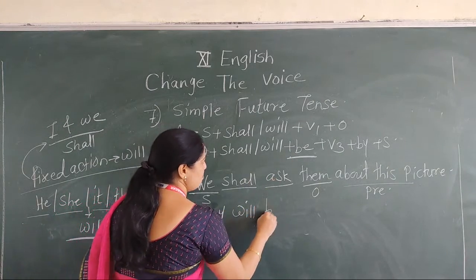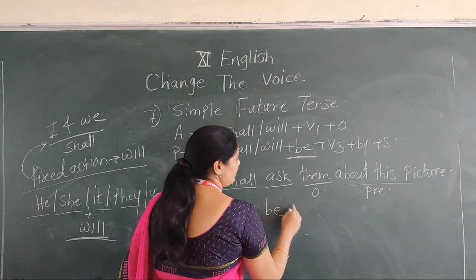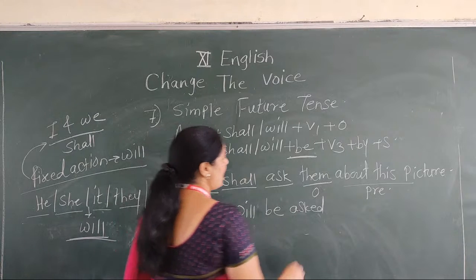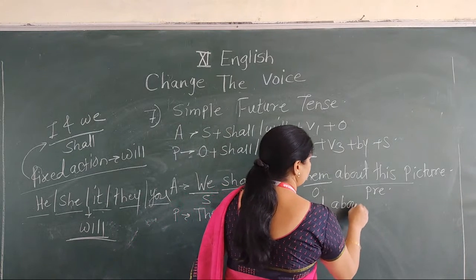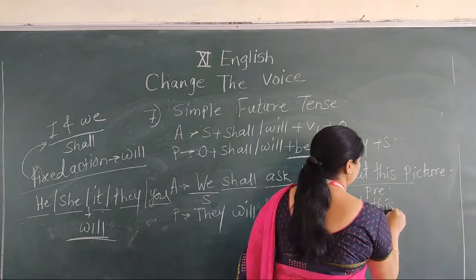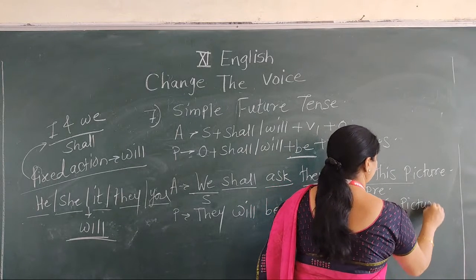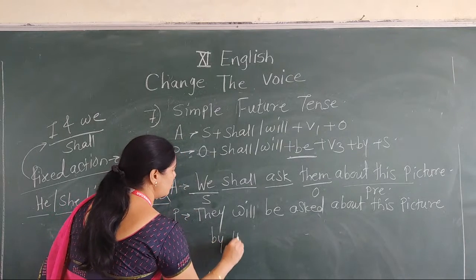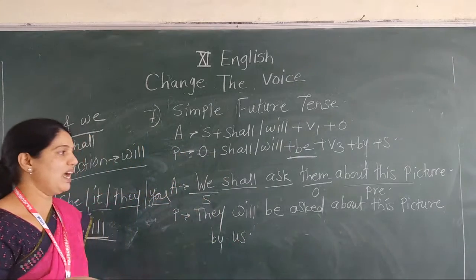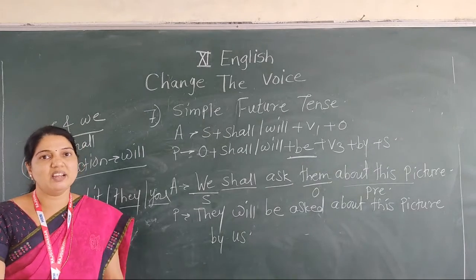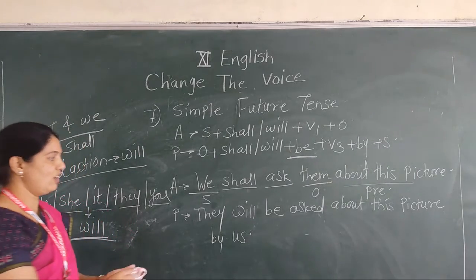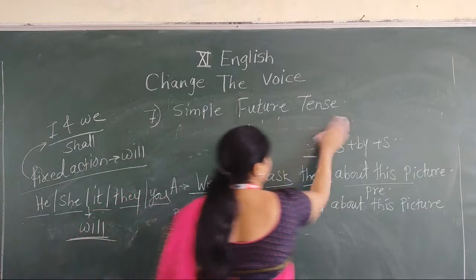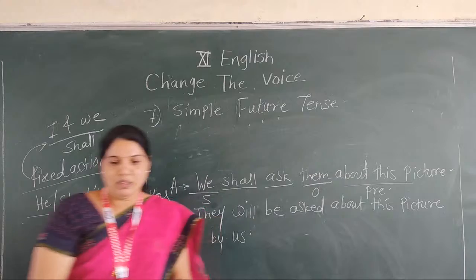Then we use be. Then the V3 form of ask: they will be asked about this picture, by we into us. They will be asked about this picture by us. In this manner, you solve this example. Okay. Now write down one more example of this same.